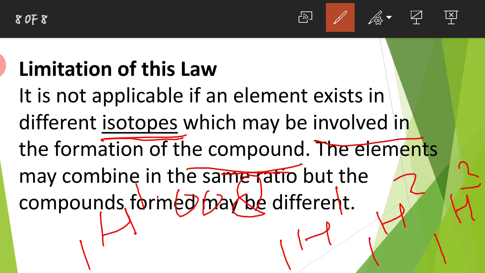In the given example, the atomic number is 1, 1 and 1, the same, but the mass numbers 1, 2 and 3 are different. That is called isotopes.